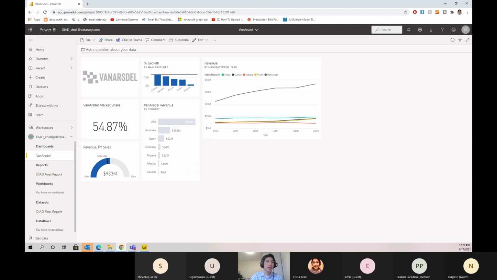Alrighty, now let's create a visual that represents market share by country. Notice on the top of the visual, there's an option to ask questions about your data. This is like ask questions in the desktop. It's a smart service, essentially.